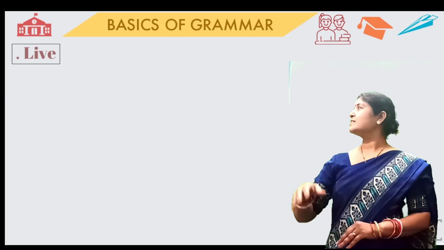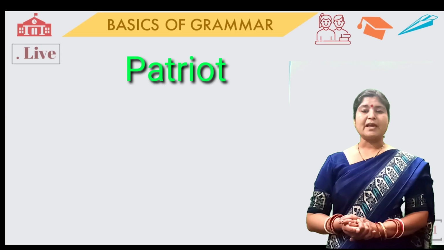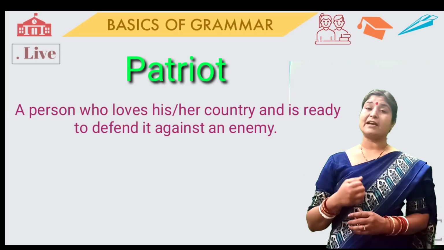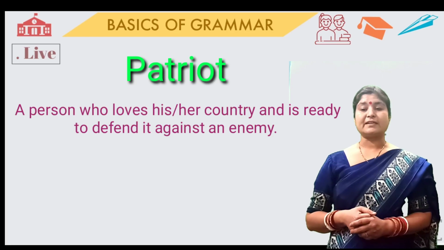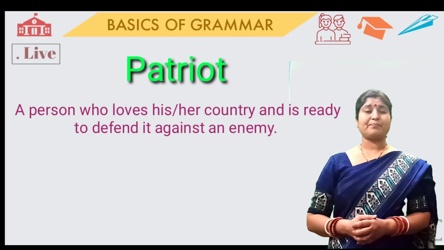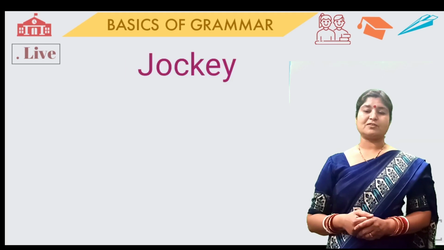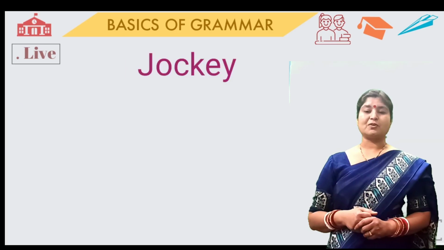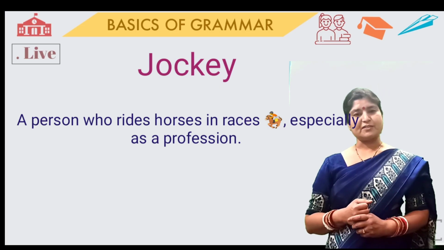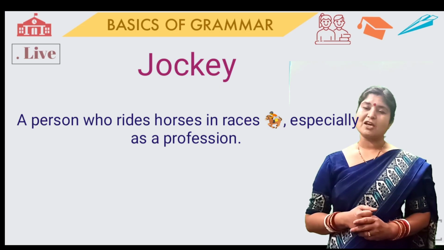The next, that is patriot. A person who loves his or her country and is ready to defend it against an enemy is known as patriot. Next, that is jockey. Jockey, a person who rides horses in race, especially as a profession, is known as jockey.